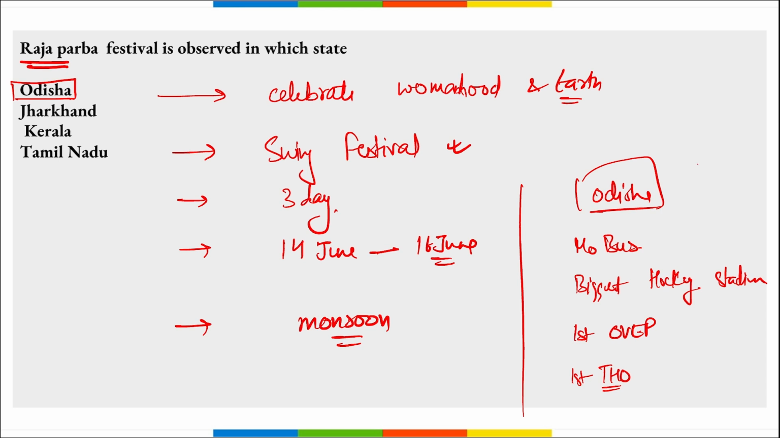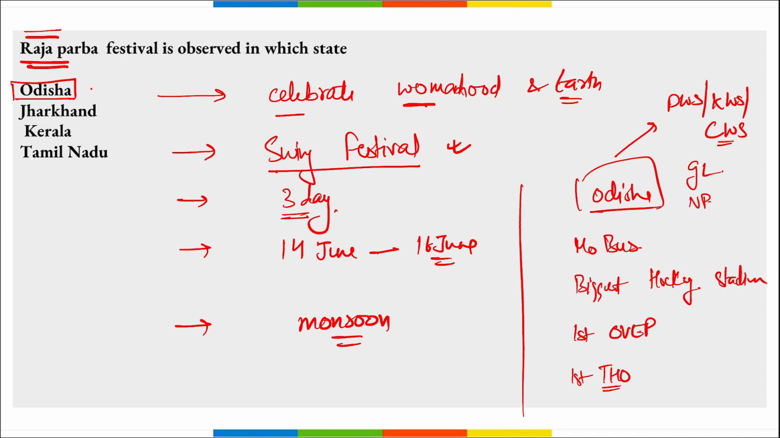Who is the governor of Odisha? Ganeshi Lalji. Who is the chief minister? Naveen Patnaik. And if we talk about wildlife sanctuaries, there are multiple wildlife sanctuaries such as Debrigad Wildlife Sanctuary, Kotagad Wildlife Sanctuary, and Chilka Wildlife Sanctuary. Right? So you need to know about Raja Parva festival, and it is celebrated for celebrating womanhood and earth. It is also known as Swing Festival, a 3-day long festival observed in Odisha.